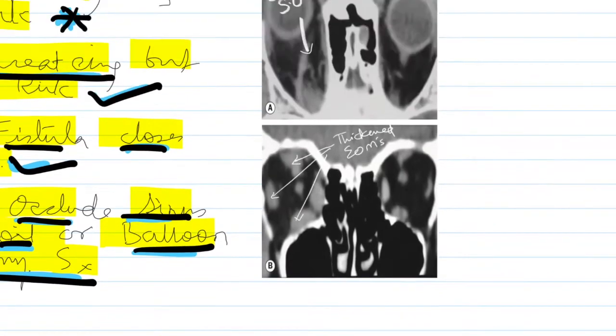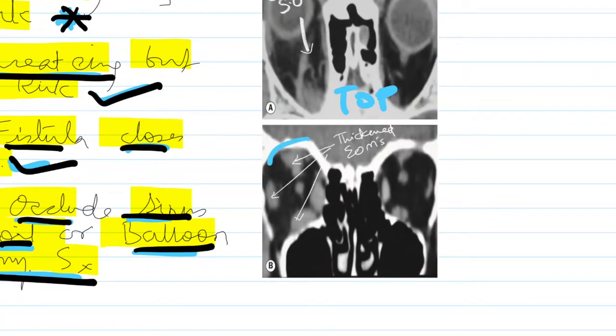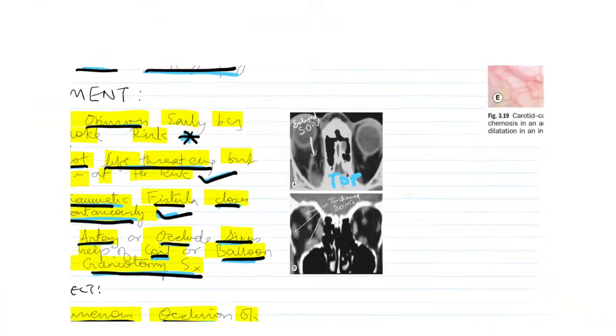So in these radiology images, what you are looking for is an enlarged superior ophthalmic vein. This is how it looks. This view is from the top, and these enlarged muscles are the extraocular muscles of the eye. So they are thickened, and that will help you in diagnosing a CCF.